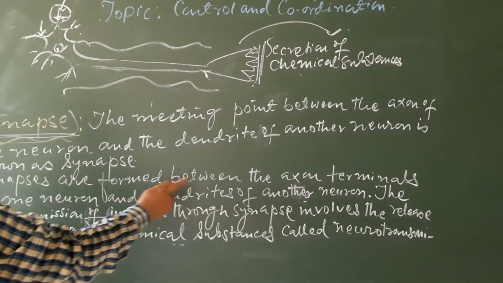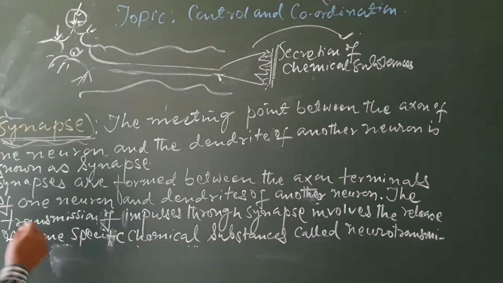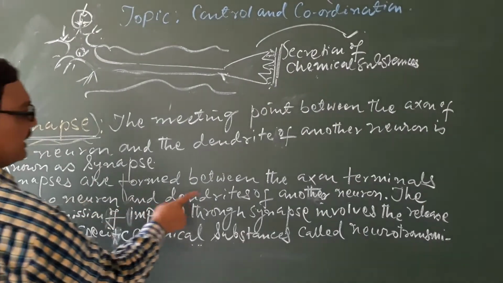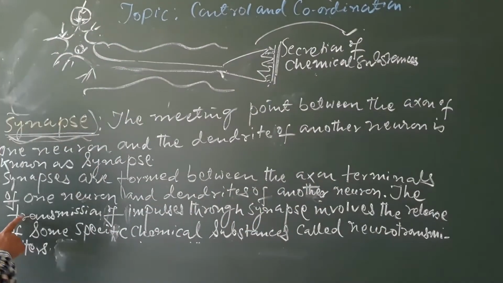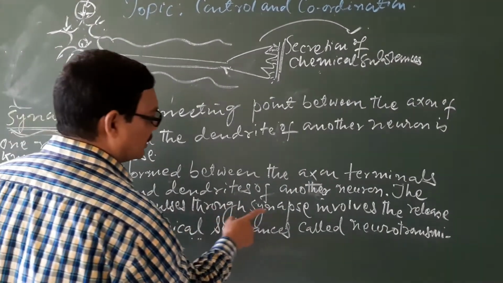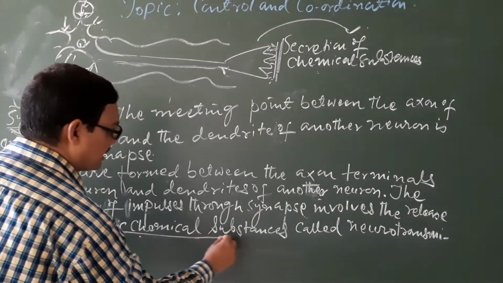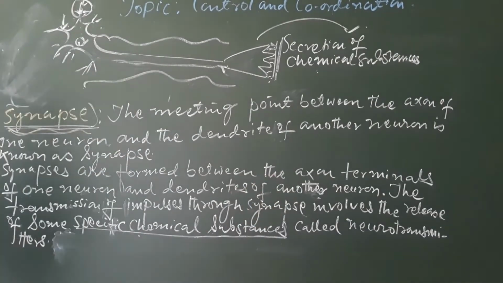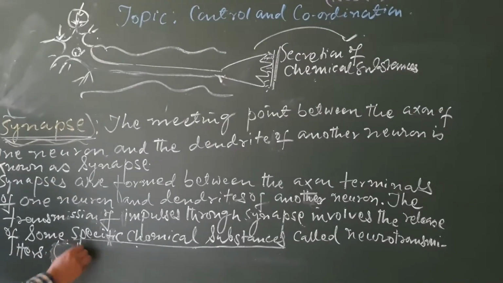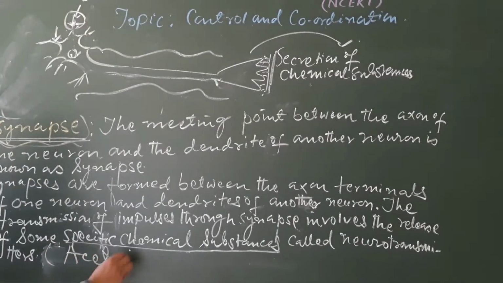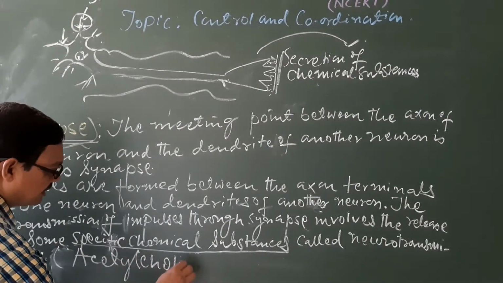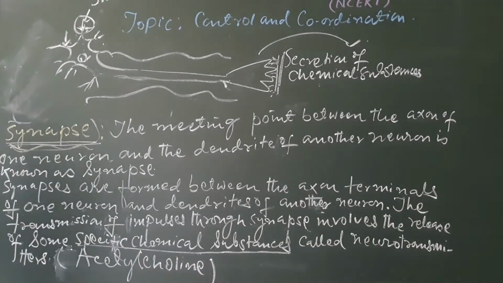Synapses are formed between the axon terminals of one neuron and dendrites of another neuron. The transmission of impulses through a synapse involves the release of some specific chemical substances, that is the neurotransmitter. It is also known as acetylcholine, the chemical substance.